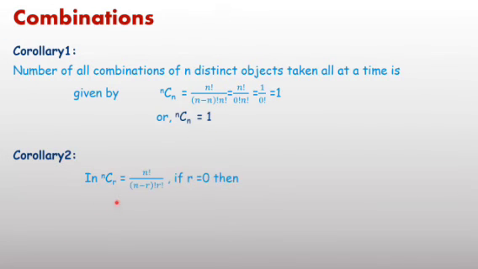Second, the value of nCr if r equals 0. If r equals 0, put nC0 equals factorial n upon factorial n minus 0 into factorial 0. Simplify, and again you are getting 1. The value of nC0 is equal to nCn equals 1. So these two results are based on the basic formula of combinations.